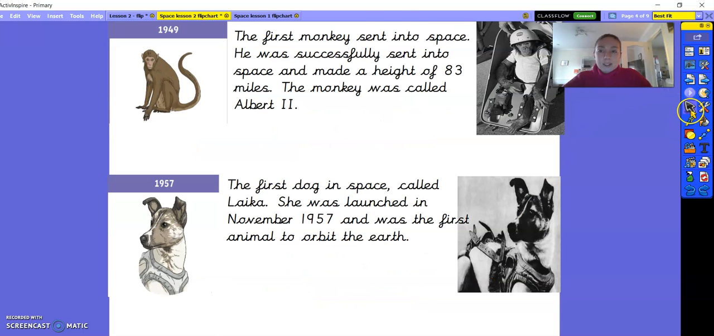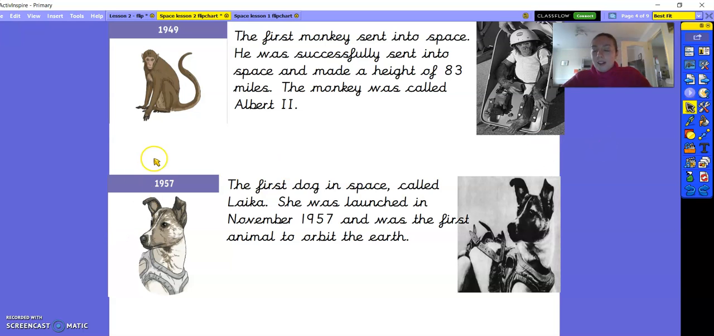Okay, our next key historical event then was 2 years later in 1949. The first monkey was sent into space, and we can see him sat here. And he was successfully sent into space and made a height of 83 miles. So we can see as they were progressing, the fruit flies reached a height of 68 miles. They put more research into it, and the monkey managed to go 83 miles. And the monkey was called Albert II. And we can see him strapped in with his little crash helmet on, ready to go into space.